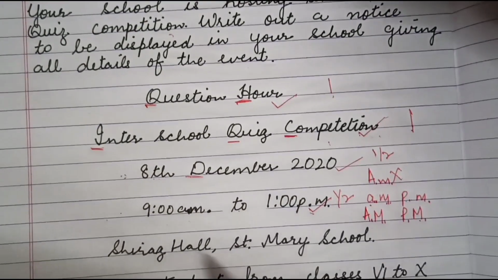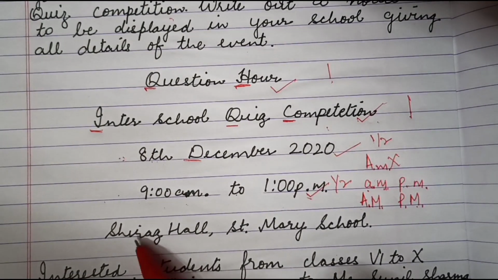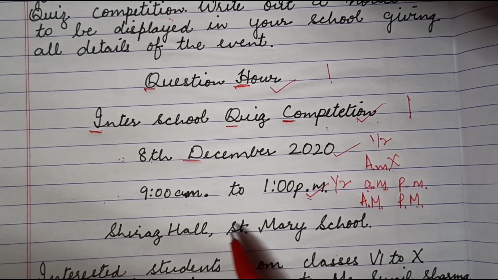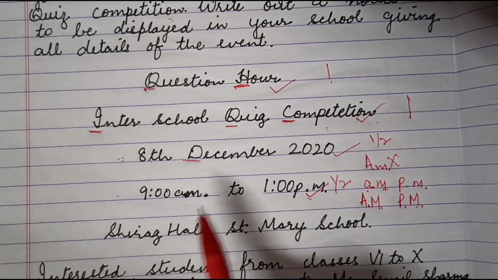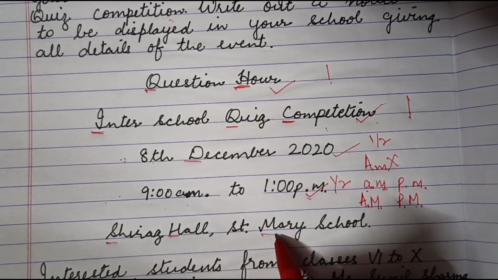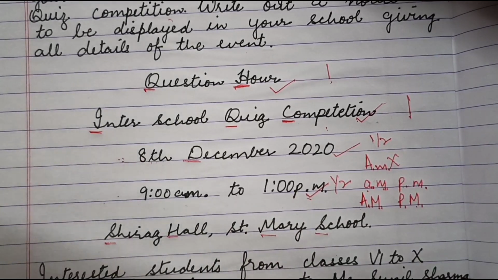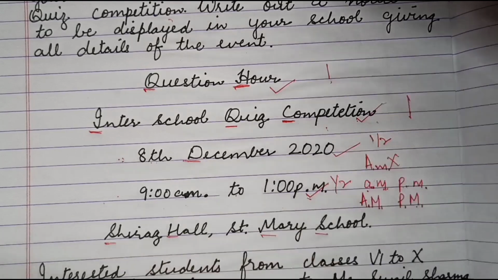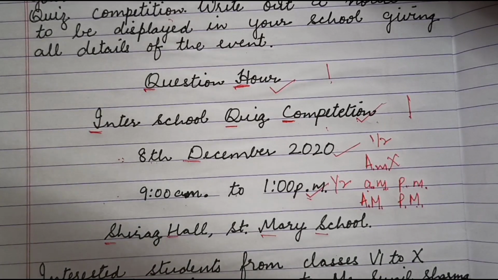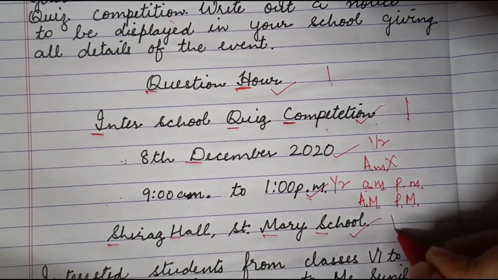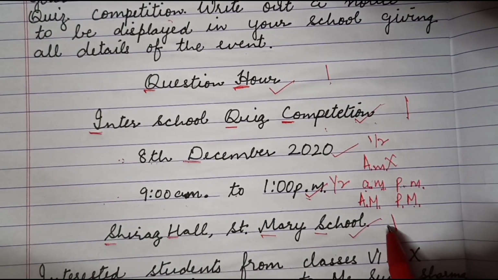Then coming to the venue. While you write venue, at should not be written. So I have mentioned here Shiraz Hall, St. Mary's School. First letter of every word has to be capital here. And the venue is always from a smaller to a larger place. It also carries 1 mark. If you have written it correctly, you'll score 1 mark here.